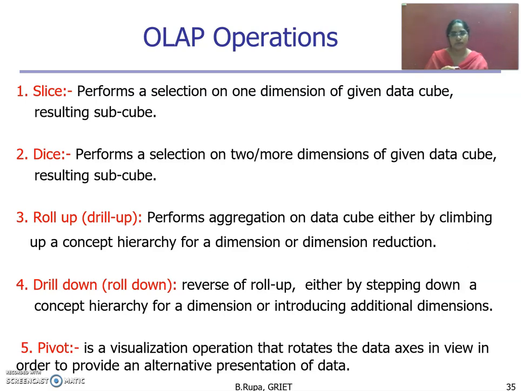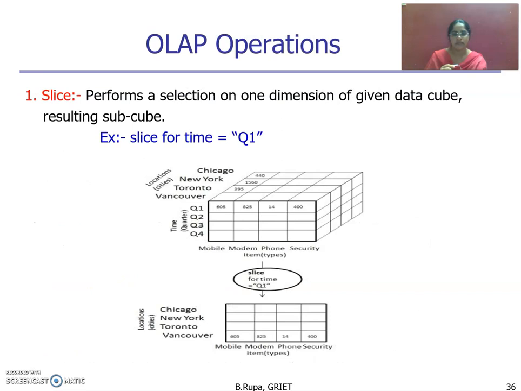In the slice operation, it performs on only one dimension. In the dice operation, it performs on two or more dimensions of a data cube. In the roll up operation, it reduces the dimensions, or climbs up into the next higher level. In the drill down operation, it introduces additional dimensions, or steps down the concept hierarchy. And in the pivot operation, it rotates the data axes, giving an alternate representation of data. We will see each and every OLAP operation with an example.